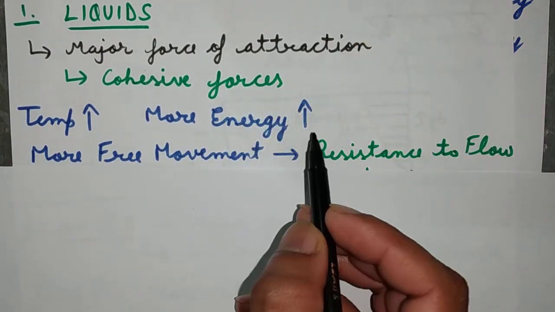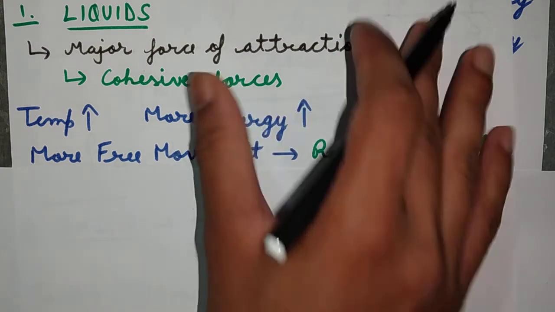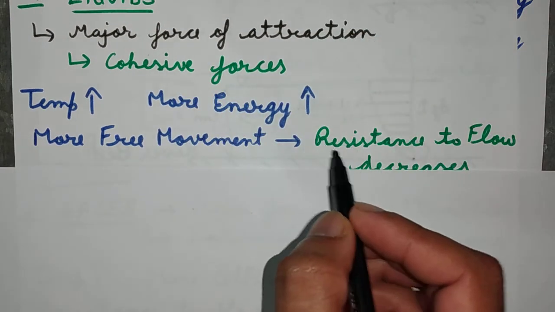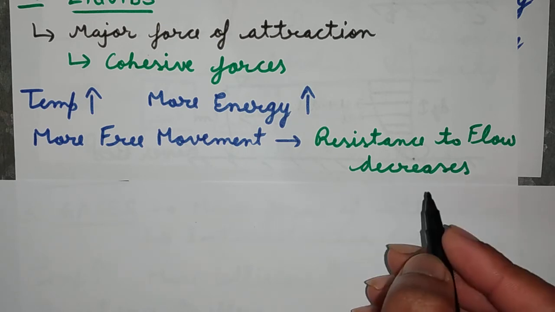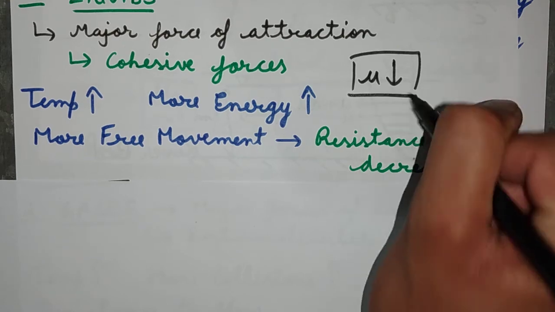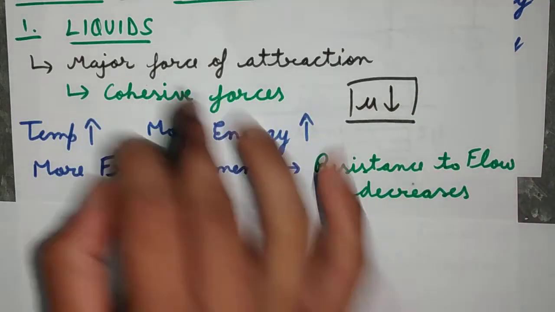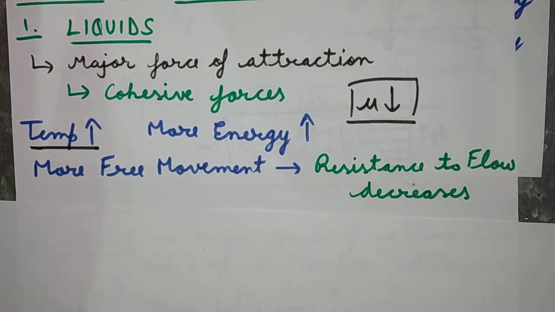As more energy is imparted, there will be more free movement. This more free movement decreases the resistance to flow. So as the resistance to flow decreases, the viscosity will also decrease. So in the case of liquids, viscosity decreases with the increase in temperature.